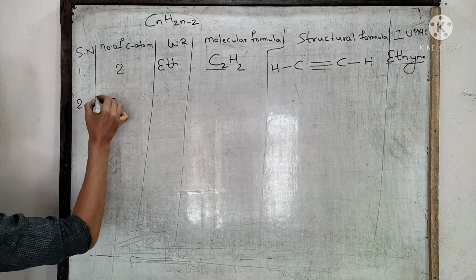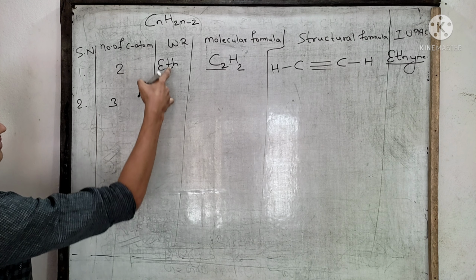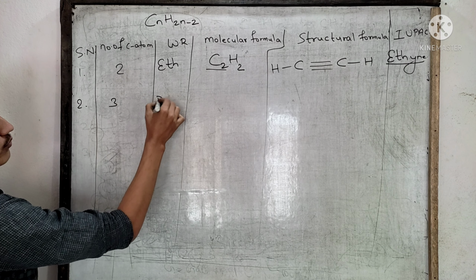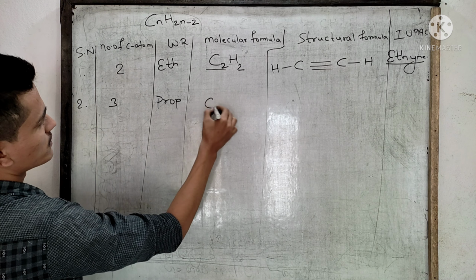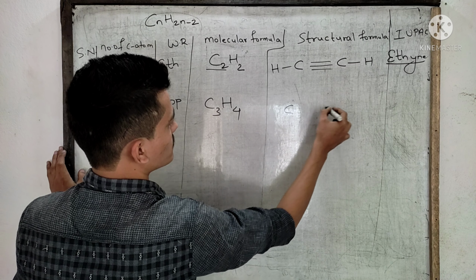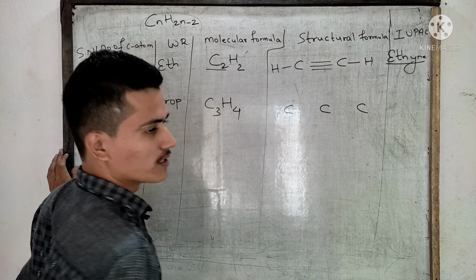Number of carbon atoms 3. What will be the word root? Prop. What will be the molecular formula? C3H2 into 3 is 6. 6 minus 2, 4. Okay, how many carbon atoms? 3. 1, 2, 3.